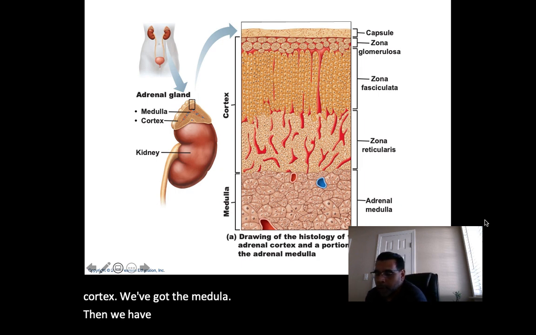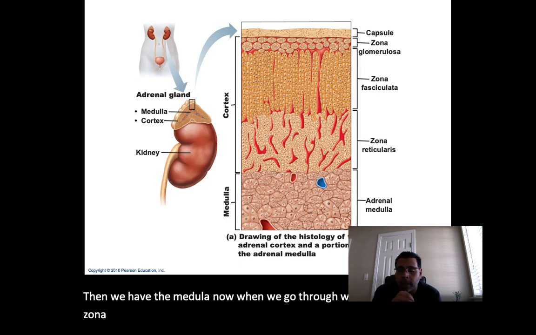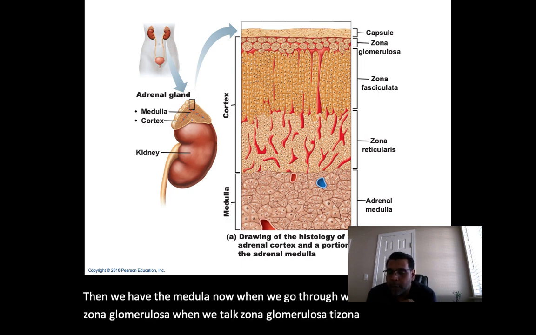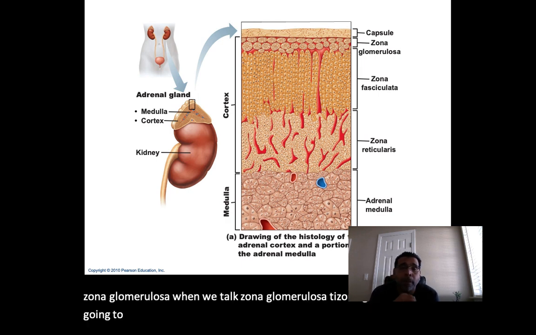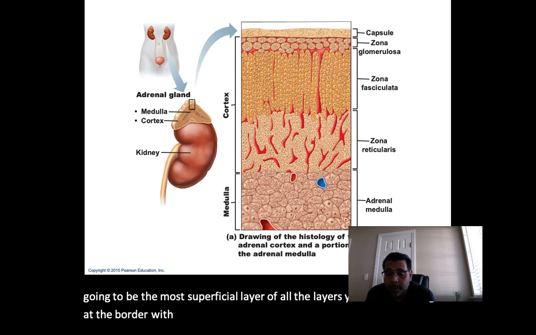Now let's talk first about the zona glomerulosa. The zona glomerulosa is going to be the most superficial layer of all the layers. You can see it's right at the border with the capsule.